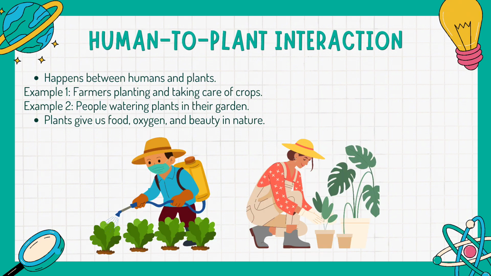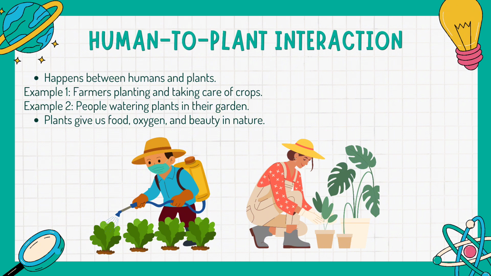Okay? Next type of interaction, we have human to plant interaction. So when we say human to plant interaction, this happens when humans and plants affect one another. So for example po, si farmer, yung mga farmer nagdidilig o nagpa-plant ng mga crops. Or when people water their plants at home, kapag nagdidilig ng halaman sa bahay, that's an interaction. So humans help plants by giving them water and care.